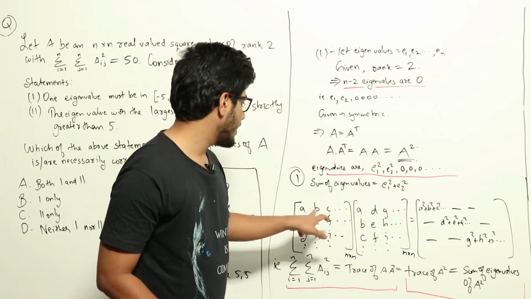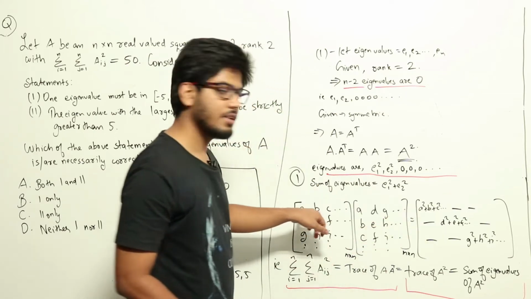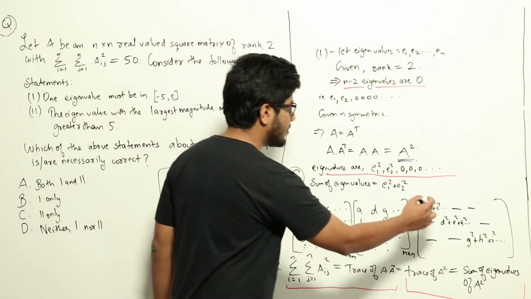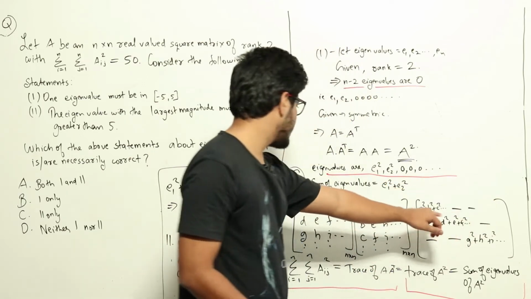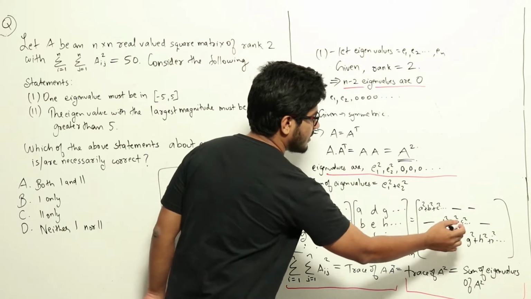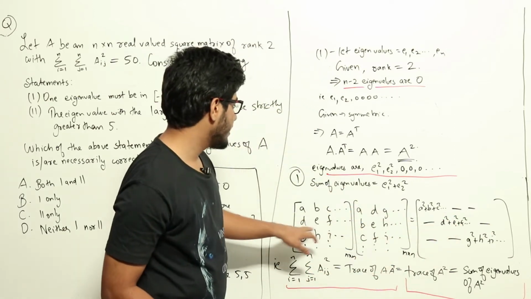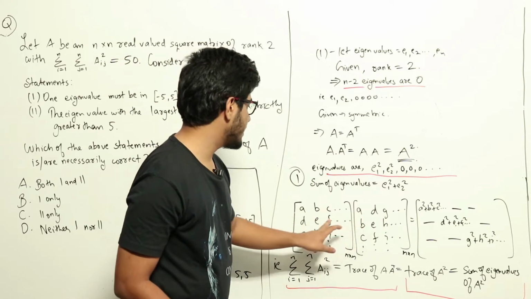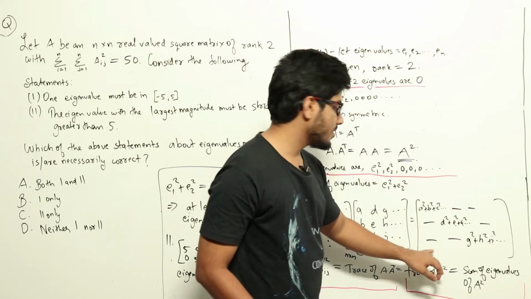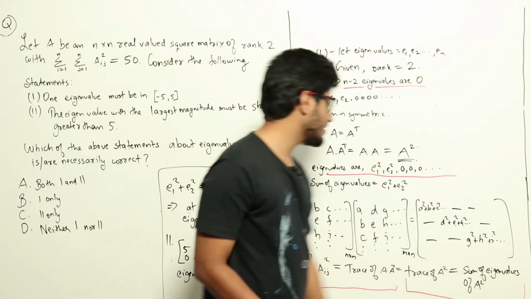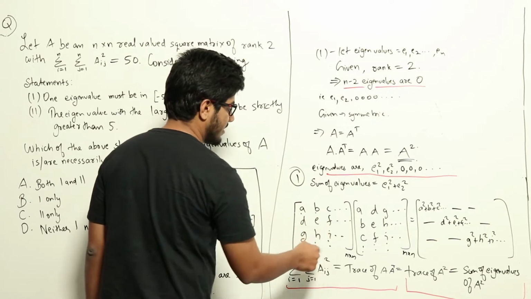It would be A into A, that is A square plus B square plus C square, etc. throughout this row. That would be the first value here. Second and third let's ignore. The second row, second element would be D into D plus E into E plus F into F, that is D square plus E square plus F square, etc. Similarly, the diagonal elements here would be the sum of the squares of each of the elements in that row.